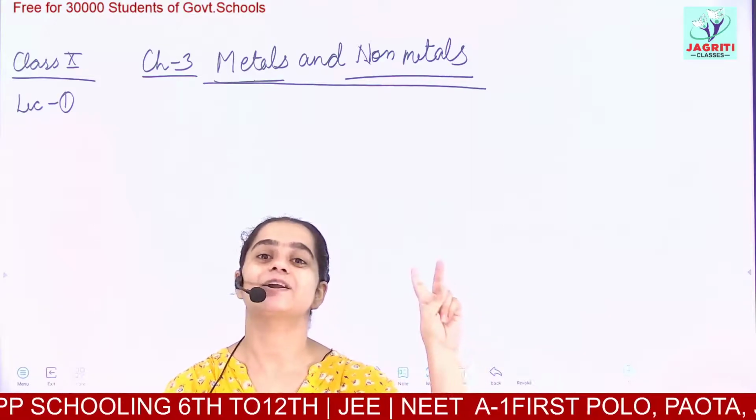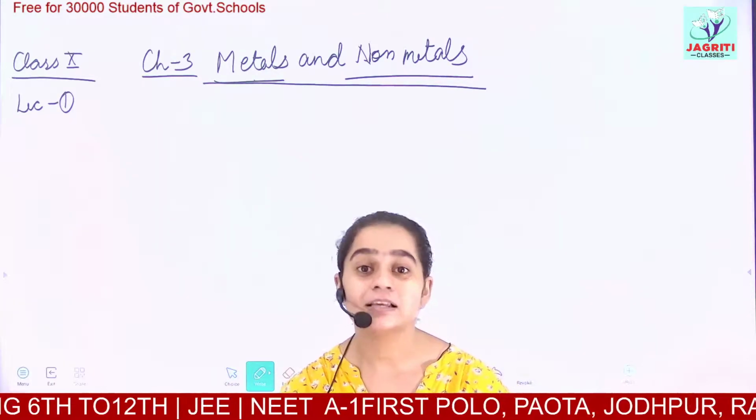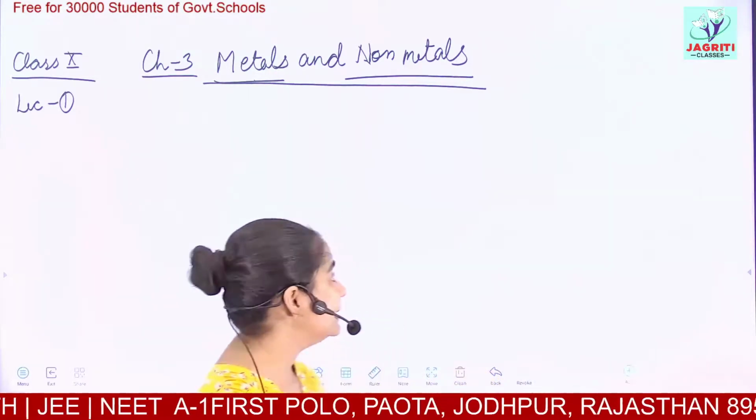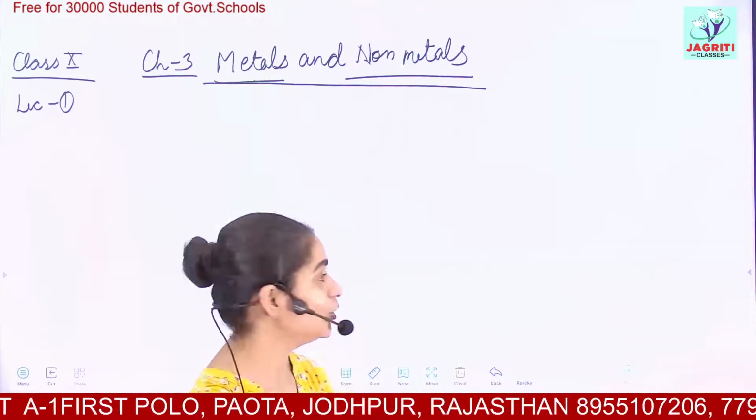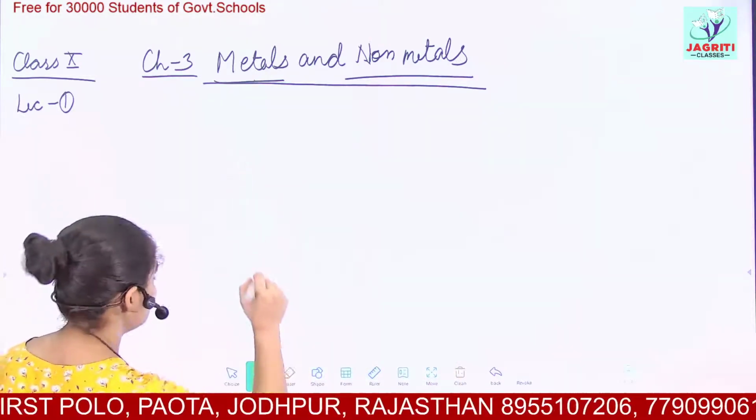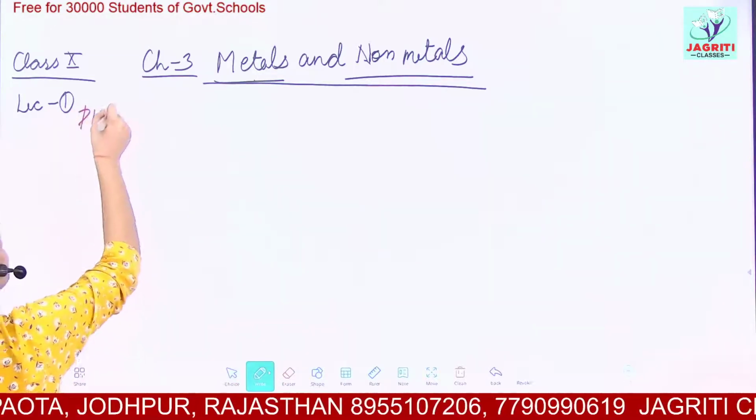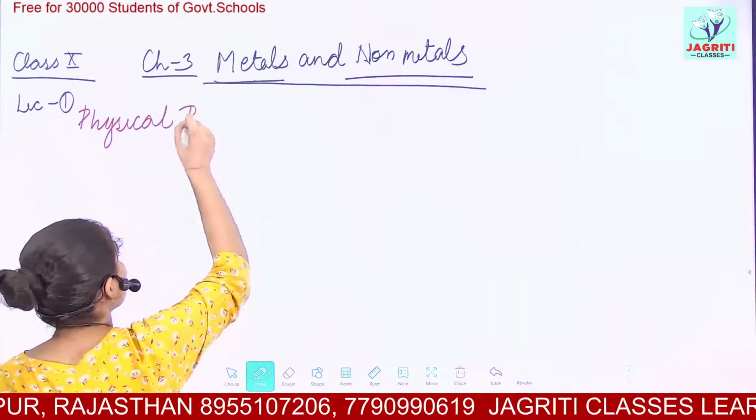First would be our physical properties, that is, what are the physical properties of metals and what are the different physical properties of non-metals, and then we would look at the chemical properties of metals and non-metals. So let's start today's class. First we are discussing the physical properties of metals and non-metals.